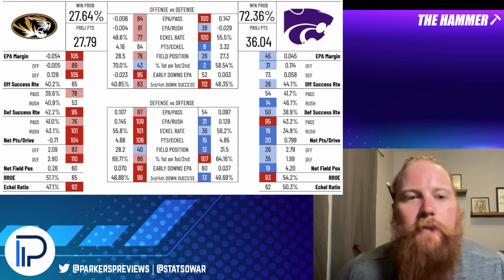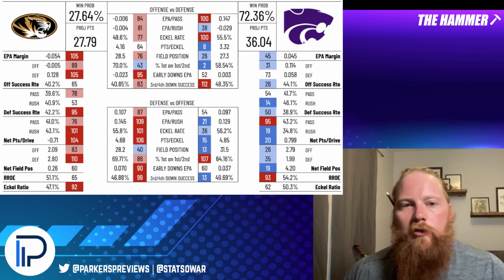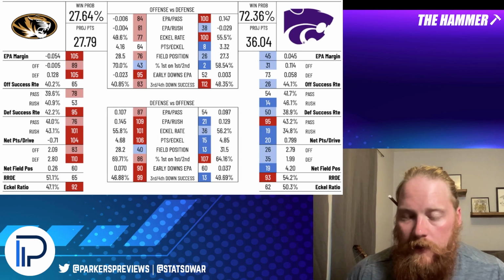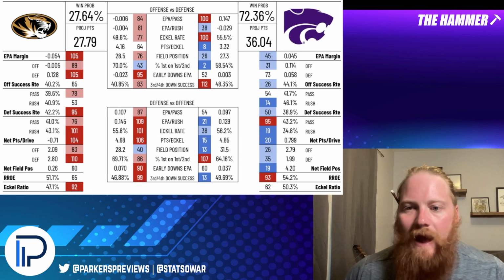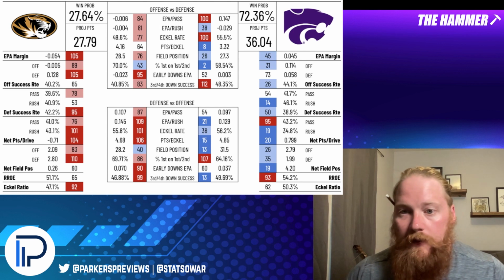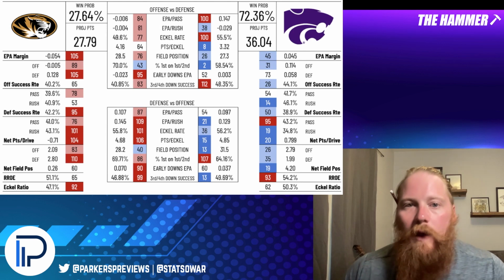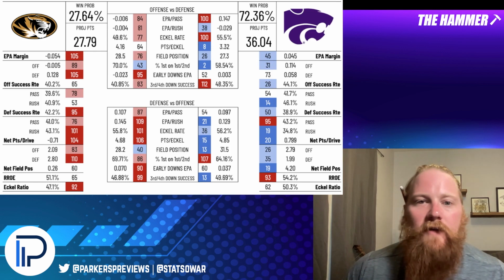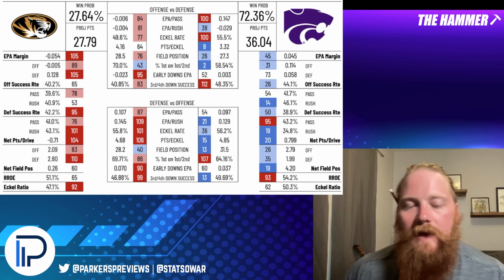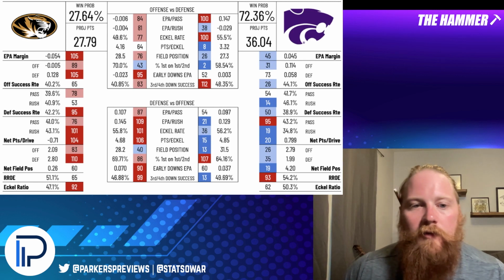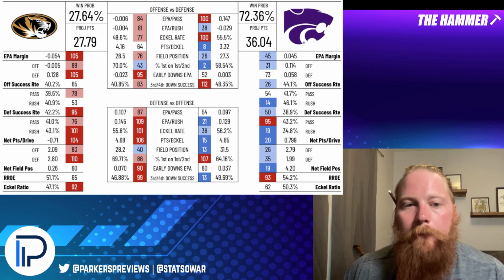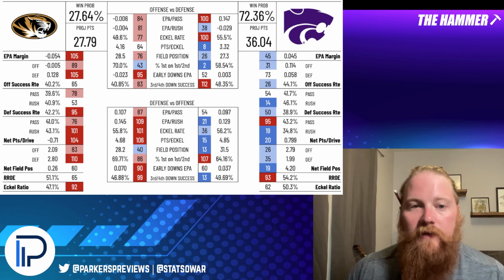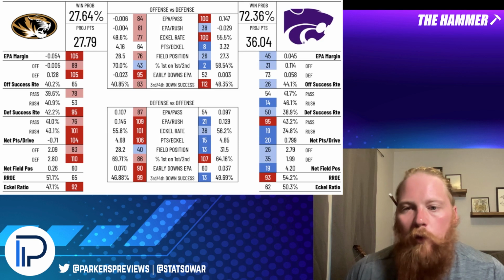So when I break down these matchups, I want to look a little bit deeper than just offensive efficiency. College football is a game of style, of variation. And we want to look at how the different teams compare to each other in a matchup sense. And so I like to look at run-pass splits and how often you run. So comparing Missouri's offense to Kansas State's defense, I see that Missouri ran 51.1% more than the average team last season. That was 65th, so right in the middle. Not a huge run-pass split there.